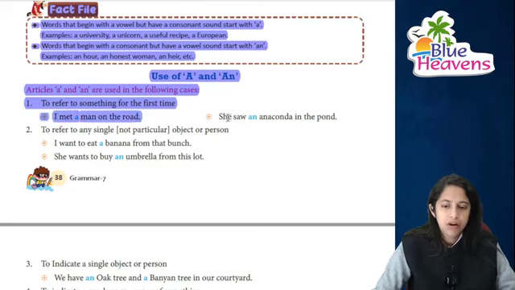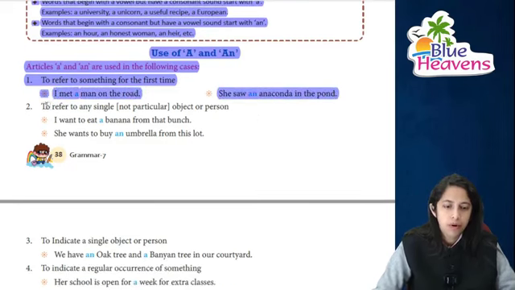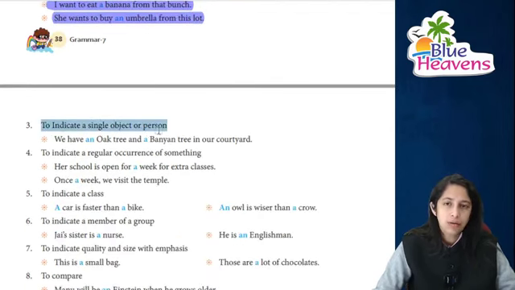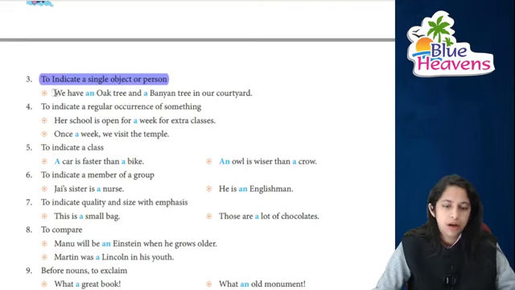For example, I met a man on the road. She saw an anaconda in the pond. To refer to a single, not particular, object or person. I want to eat a banana from that bunch. She wants me to buy an umbrella from that lot, right? To indicate a single object, any single object or person. We have an oak tree and a banyan tree in the courtyard.